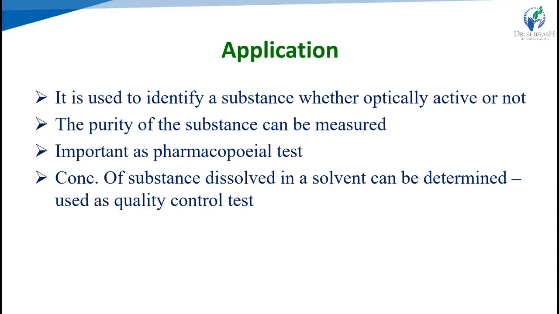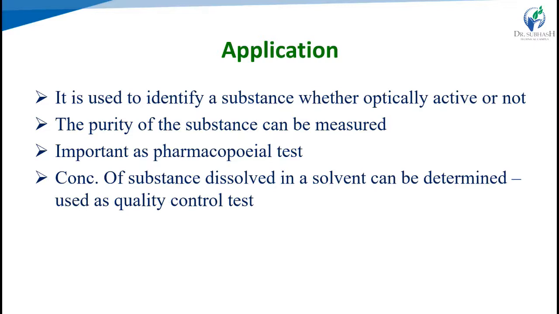To measure optical rotation, we generally use an instrument called a polarimeter. A polarimeter measures the degree of rotation of polarized light passed through an optically active material. It consists of a polarized light source, a polarizer, an analyzer and a detector. Now the applications of specific and optical rotation: they are used to identify or determine whether optically active compounds, dextro or levorotatory, are present or not.